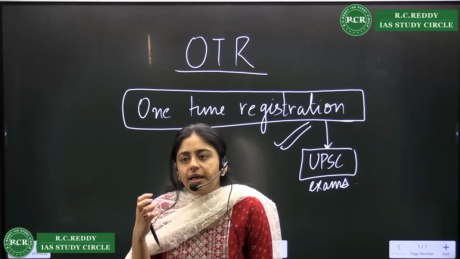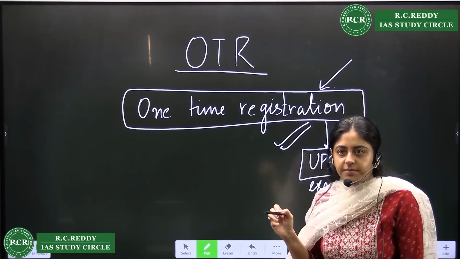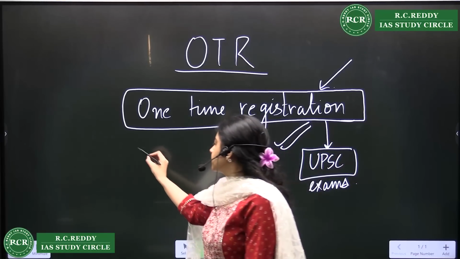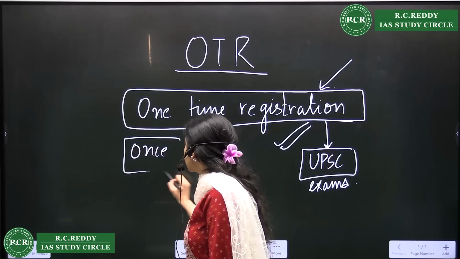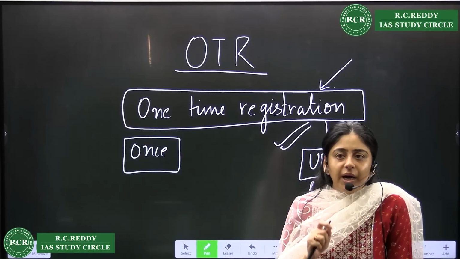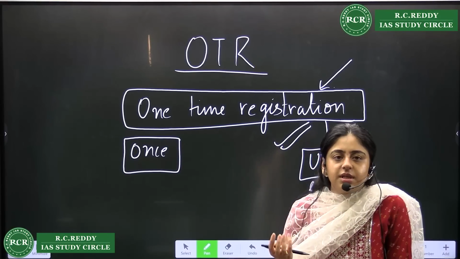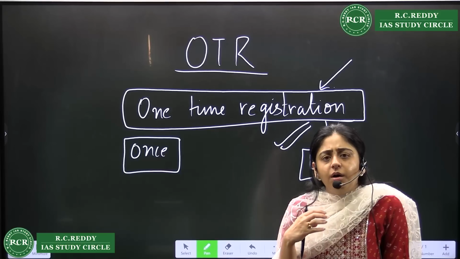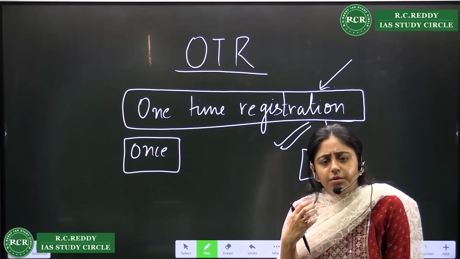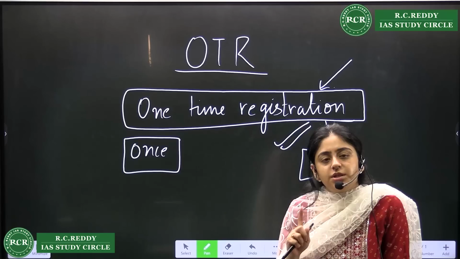So that new form which you will be filling, this will not be changed, right? But they have provided one relaxation that only once you might change your things in OTR, but the mobile number and your email address, that you cannot change, right? Say by mistake you wrote the wrong spelling of your name, or by mistake you filled a certain option, or you're not very sure that you did the right thing and you realize it was wrong. So you are allowed to do any change, but only once.